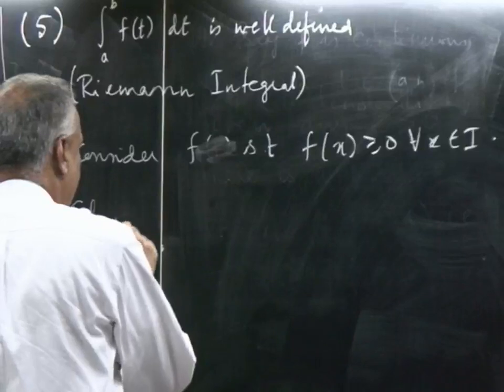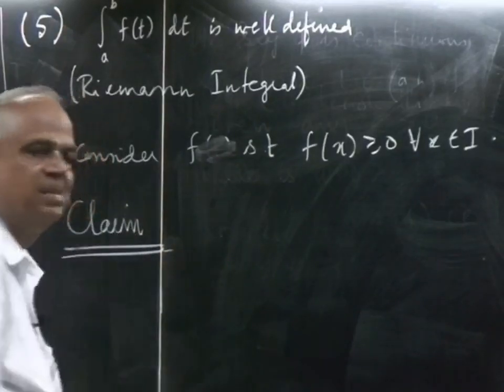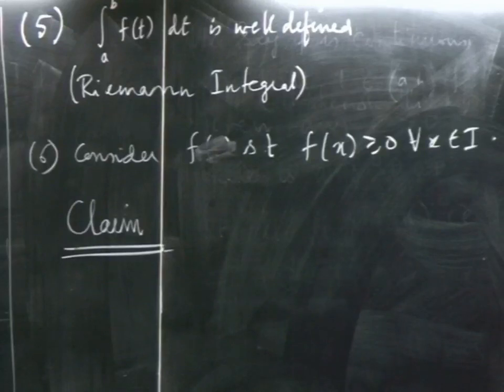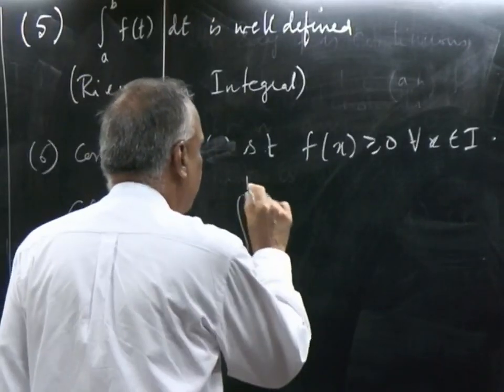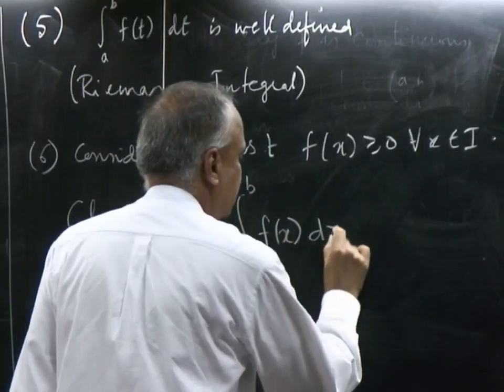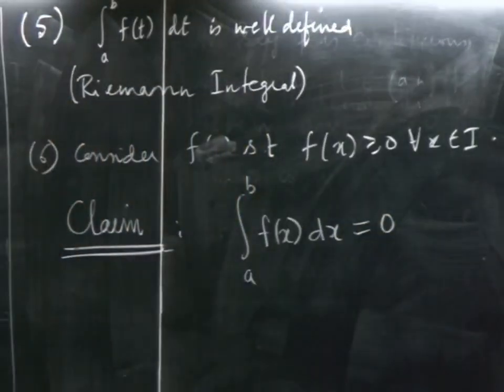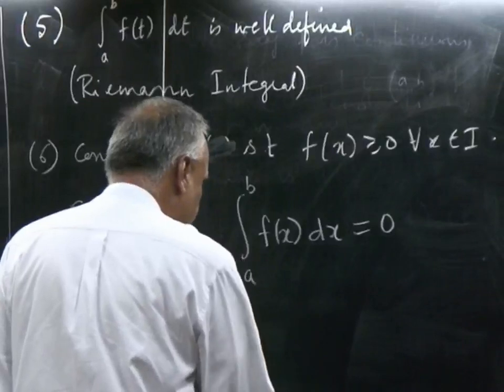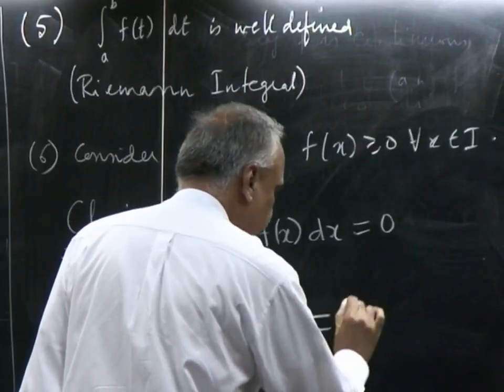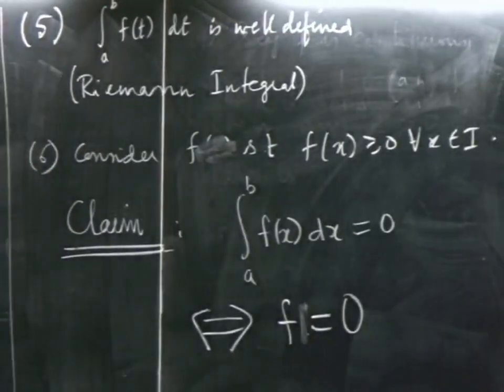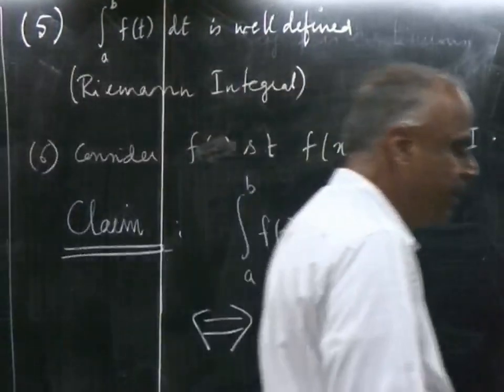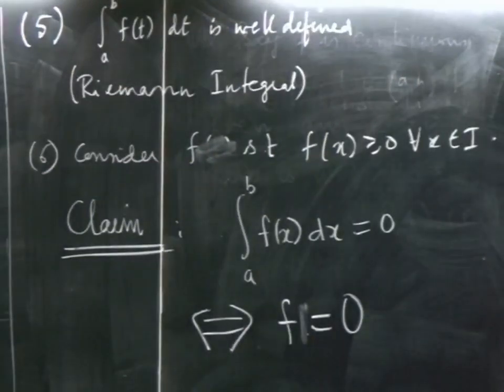Claim. I am going to make a claim. The integral from a to b of f(x) dx is equal to 0 if and only if f is the 0 function. What does f is 0 mean? 0 function means at all the points the value is 0. So the integral of a non-negative function will be 0 if and only if the function itself is 0.